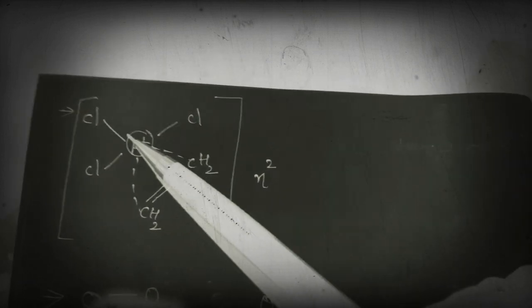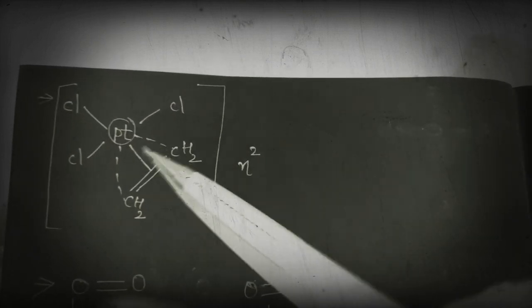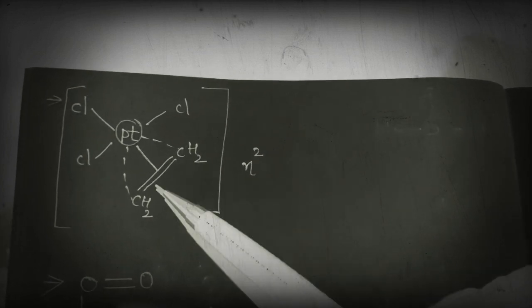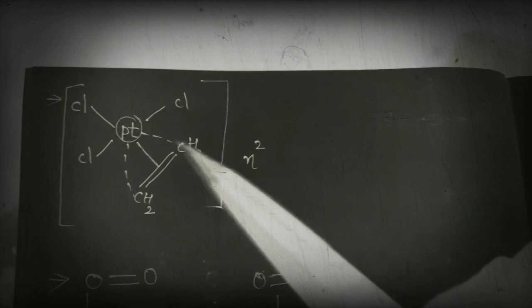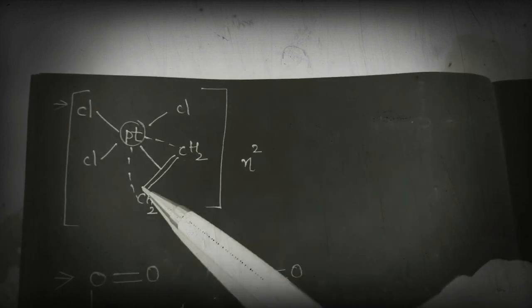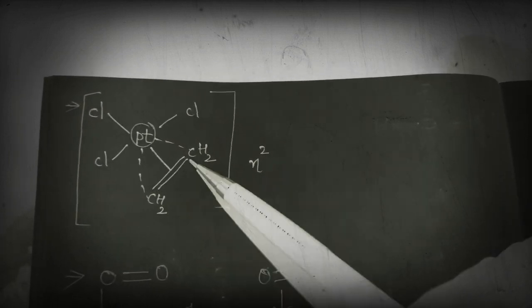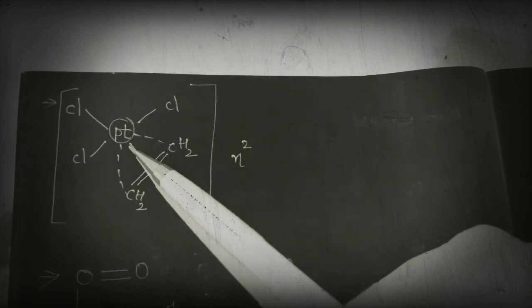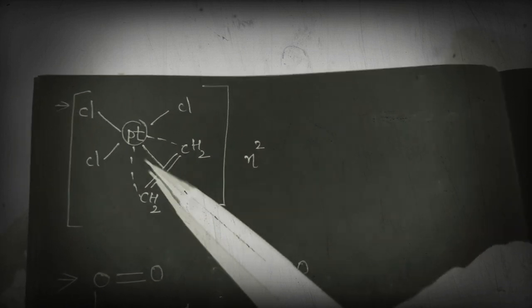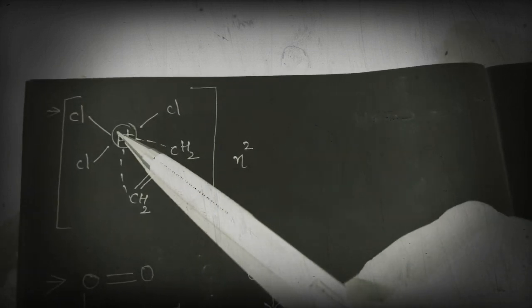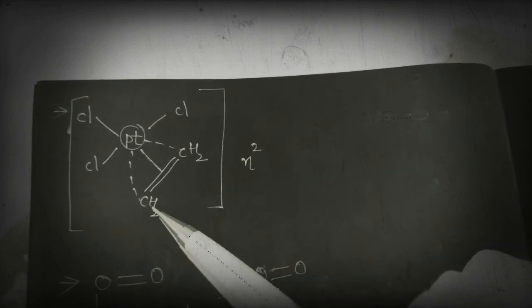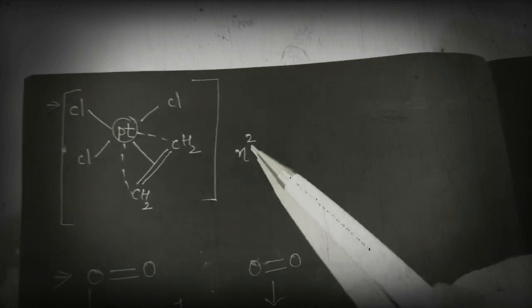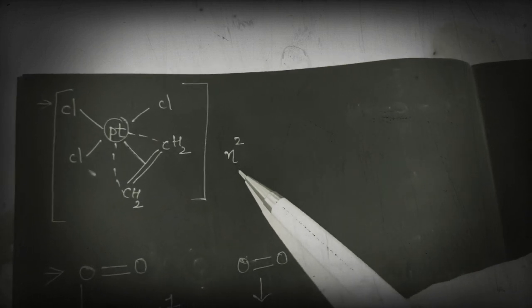Okay, next, let us look at this. Here it is the metal and this is the ligand. We should not think of whether it is a double bond or triple bond. Just look at this. If they mention the connectivity like this, we just have to assume that this metal platinum is connected to these two atoms. So here the hapticity is 2, so we can indicate this as eta 2.